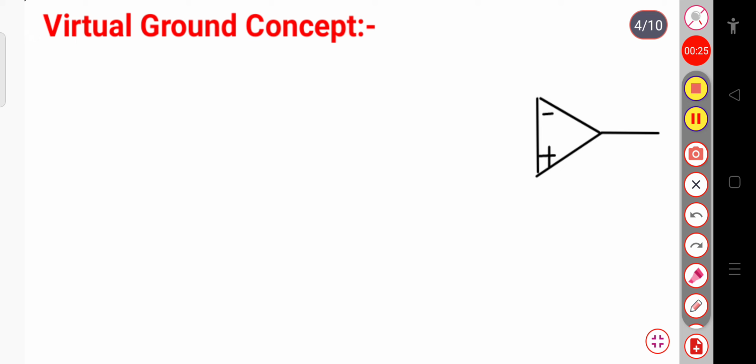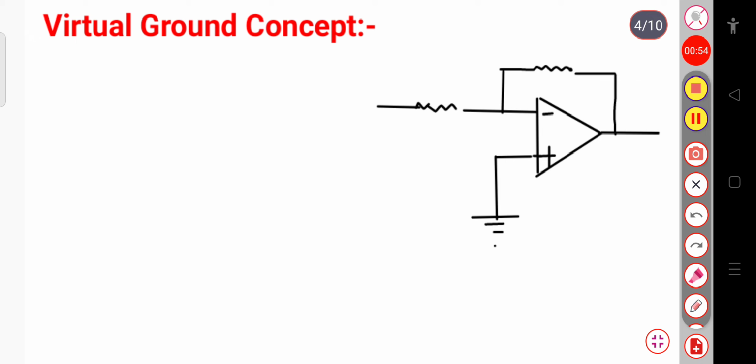So here also I will connect one resistor here, and here I will ground this non-inverting terminal, connected to the ground. And also there is a feedback resistor I have to draw. So here is a feedback resistor, and this is connected to this output terminal. Okay, and also let me draw the resistor here. So this is your feedback resistor, this is your RF, and here across the inverting terminal the resistor is suppose